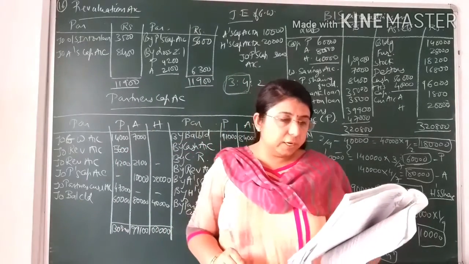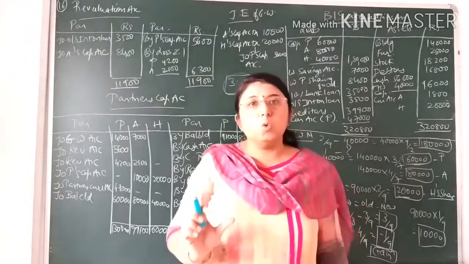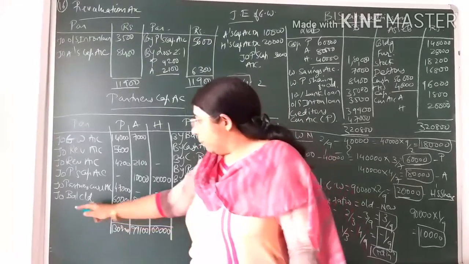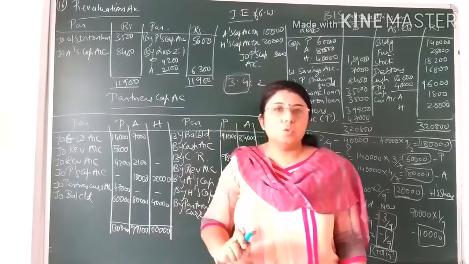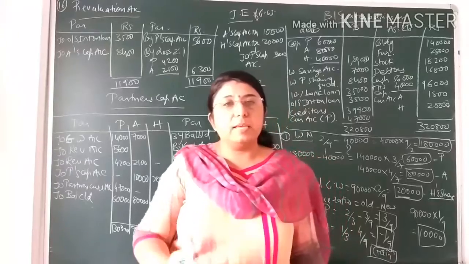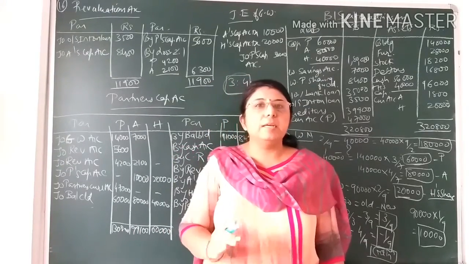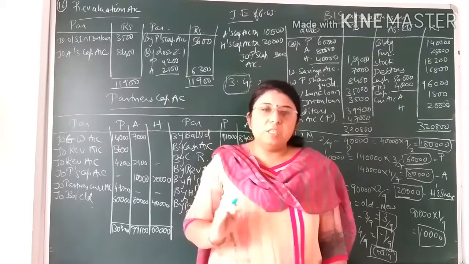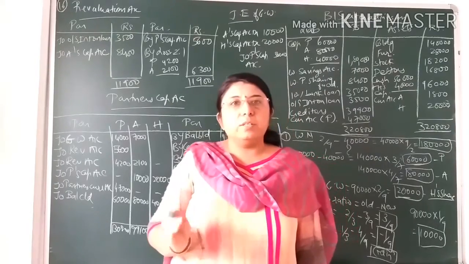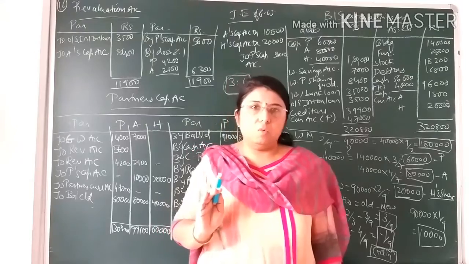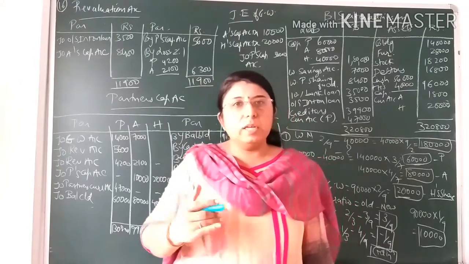For this purpose, necessary adjustments to maintain that closing capital. Over here, the closing capital is given to you. To maintain that closing capital, whatever difference arises in the partner's capital account, the adjustment has to be made in the partner's current account. It means whatever difference comes, we have to adjust in the partner's current account. Is it clear?